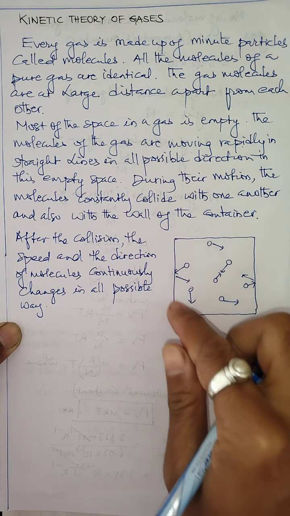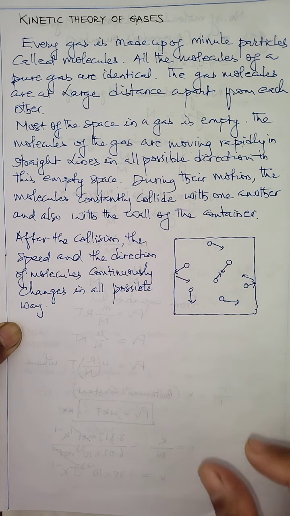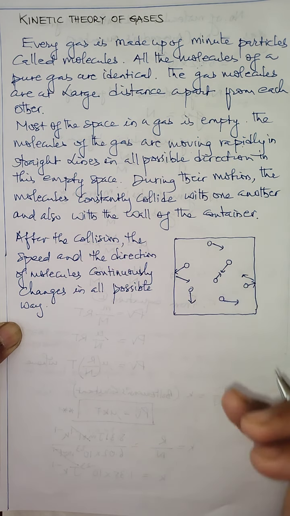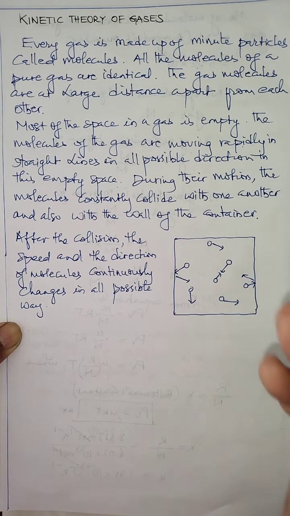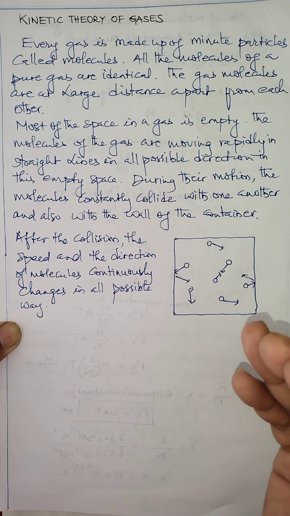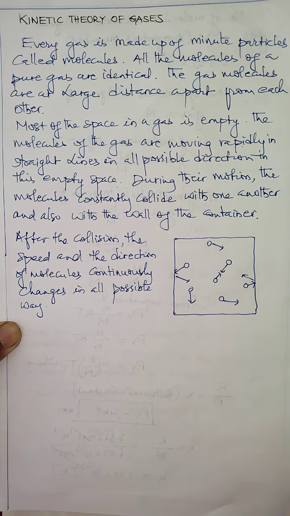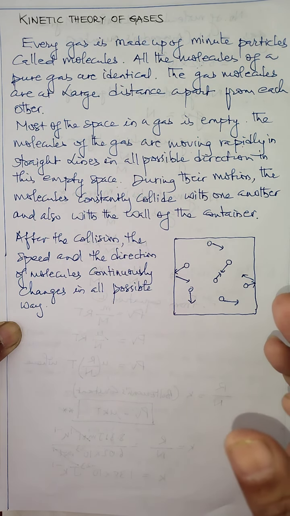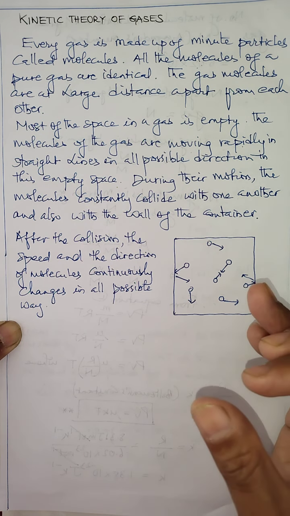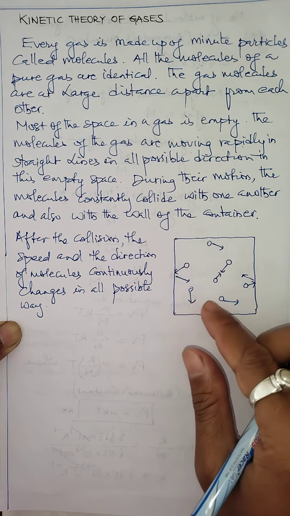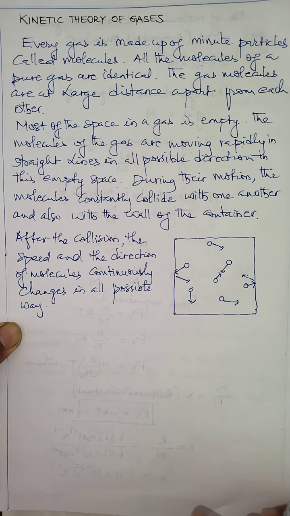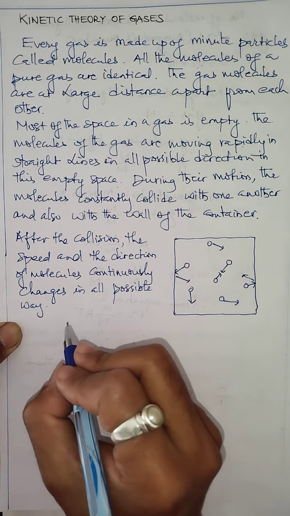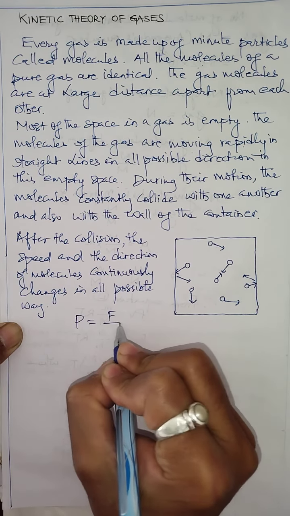But this is the average rate of change of momentum, because all the molecules do not move with the same speed. They move with different speeds, so the force they exert on the wall is the average force of all the molecules, giving an average rate of change of momentum. This force measured per unit area of the wall is the pressure of the gas, because pressure means force by area.